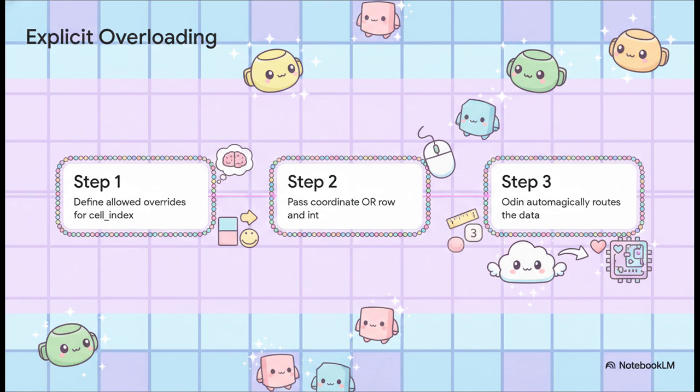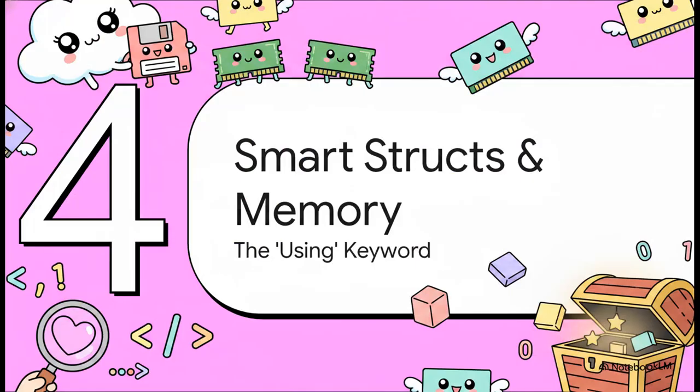So, step 1 in Odin, you define cell_index and explicitly declare its allowed overrides. Step 2, somewhere in your game logic, you call cell_index, and you can pass it either a direct coordinate or you can pass it a specific row and integer. Step 3, the Odin compiler safely and automatically routes the data exactly where it needs to go. It completely prevents the chaos of the old Lua system, all while keeping the code incredibly clean and easy to read.